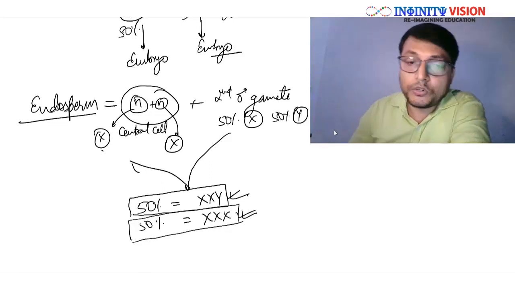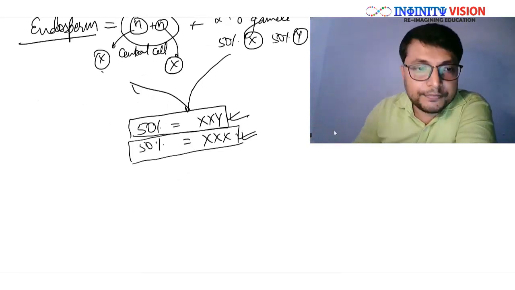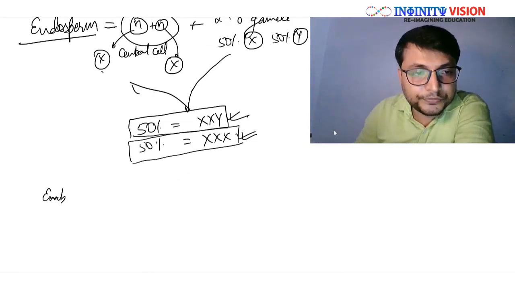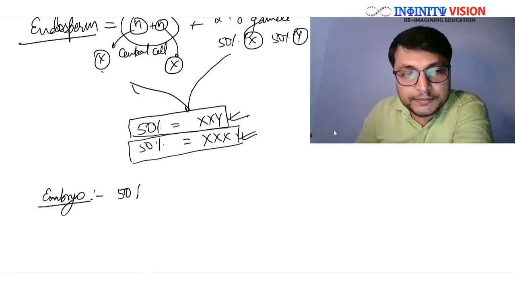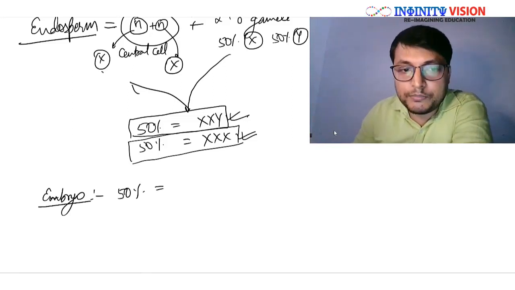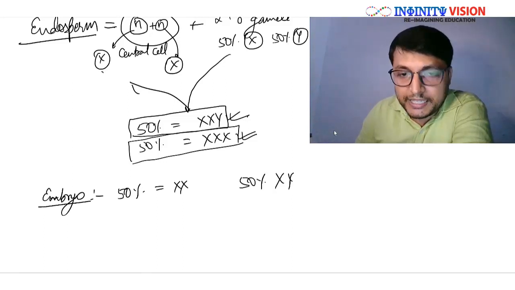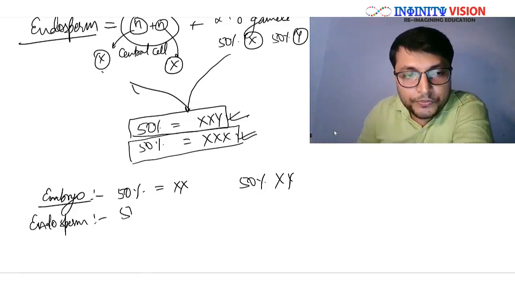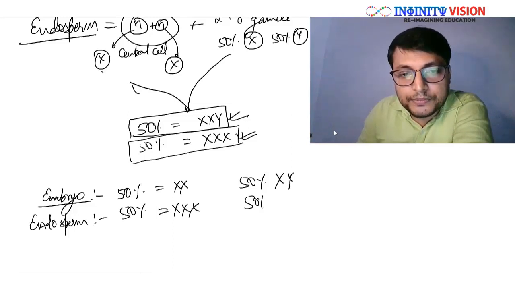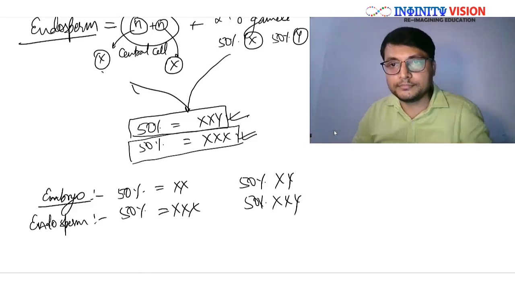Great. What we have seen so far is that if we are talking of embryo, there is a 50% chance that the embryo will have XX and another 50% of having XY. In terms of endosperm, 50% chances of having XXX and another 50% of having XXY. समझ में आ रहा?